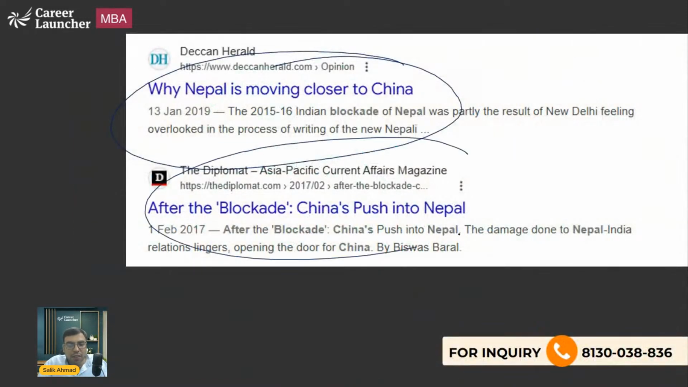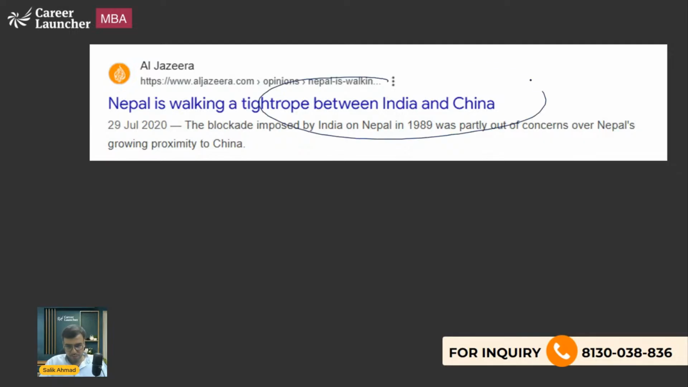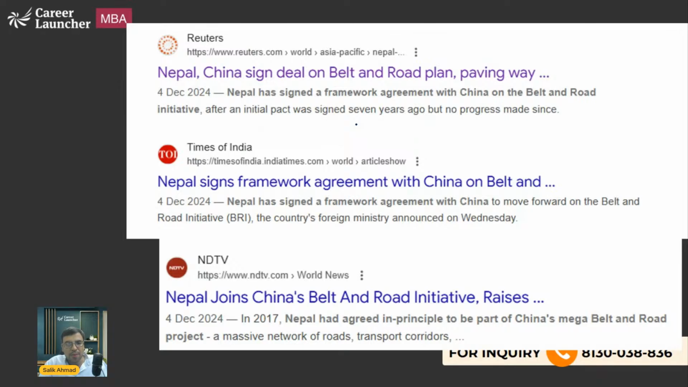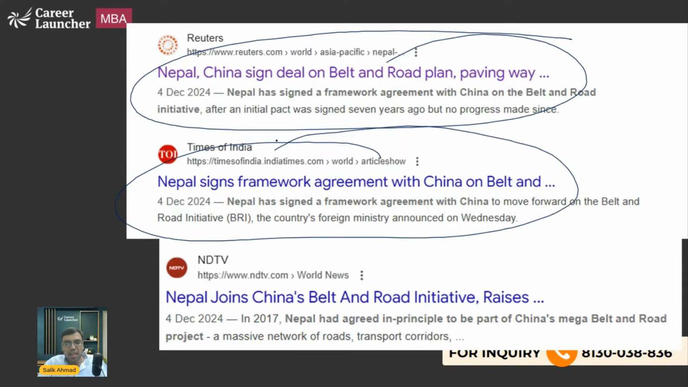Okay. After the blockade, China's push into Nepal. What happened was, after that, there was some news that perhaps Nepal is moving closer to China, and articles started coming out. In 1989 also, some sort of blockade was imposed by India on Nepal, so something similar was in the news at that time. Nowadays, in December 2024 news, Nepal went and signed China's Belt and Road Initiative.